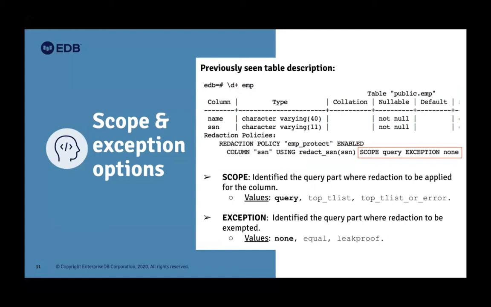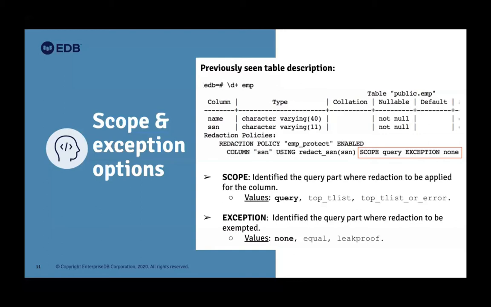Second is top_t_list. This redaction is only applied when that column appears in the select target list, like select A, B, C. If a column appears in that list, the redaction will be applied. But if it appears in the where clause, the redaction will not be applied. So that's top_t_list.